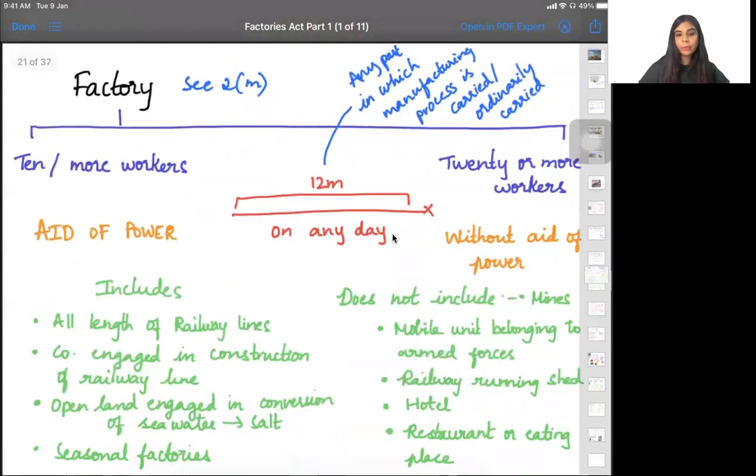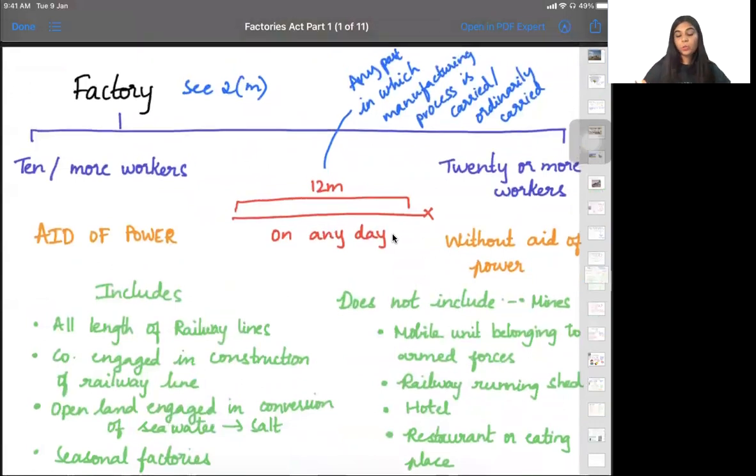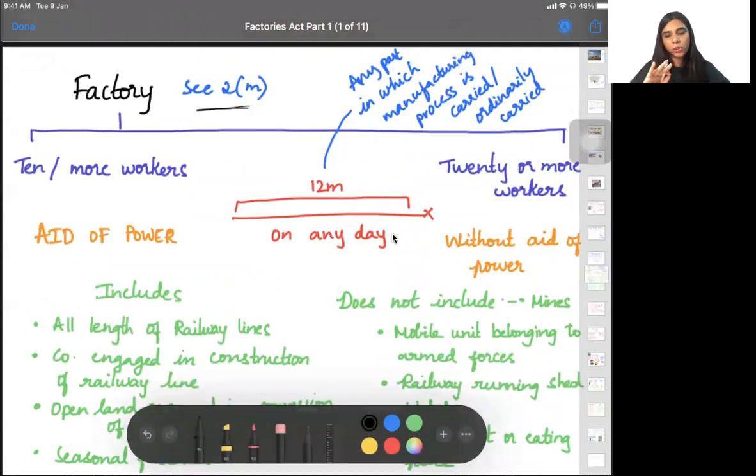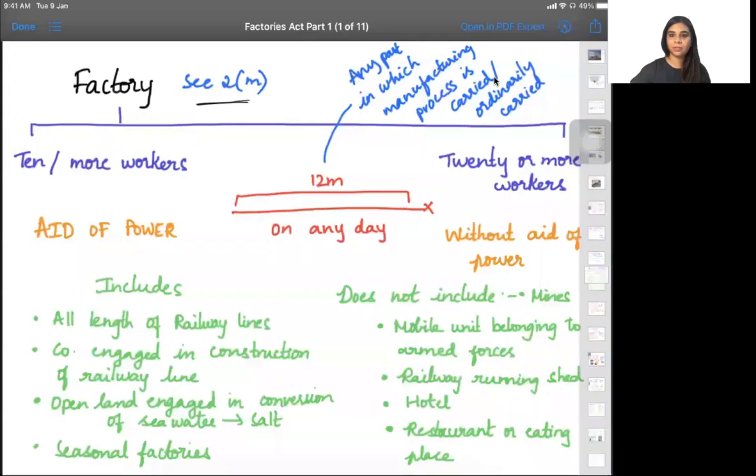Let's go to the next one. Here we are talking about what is a factory. You need not remember any other sections, but this section is important. This is the only section that you need to remember in this particular act. We need to understand what a factory is, because all the welfare measures and safety measures that we are going to talk about in the Factories Act are applicable to a factory.